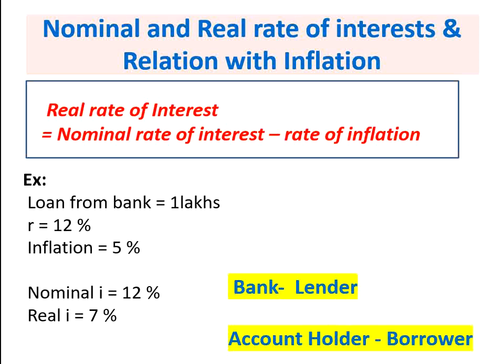is equal to 7%. Now, please note here that in this case the bank is the lender, it is giving the money to the account holder and the account holder is the borrower. Now, in this case, the bank, that is the lender, is at loss because the real rate of interest that it will earn is lesser than the nominal rate of interest, and the borrower, that is the account holder, would gain because the real rate of interest that he has to pay back is less than the nominal rate of interest.